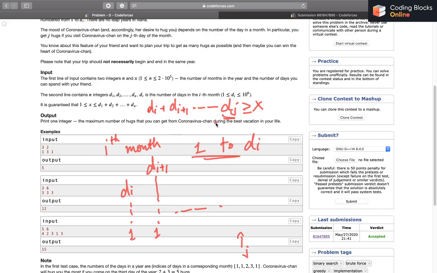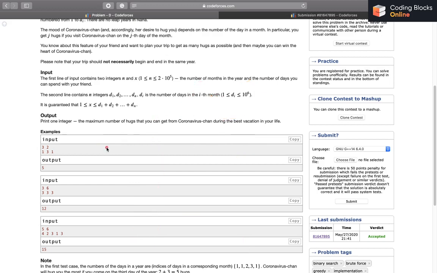Why? Since this is the smallest j such that this value is greater than or equal to x, it means that if I eliminate this j and just have till j minus 1, then the value is going to be less than x. It means I wouldn't have been able to complete my x days till the j minus 1th month. But if I include the jth month, I'll be able to complete my x days, because their sum is greater than or equal to x. So this j is what I'm looking for, and to find it I'll be using binary search after having prefix sums of the di values. I'll go through that now.